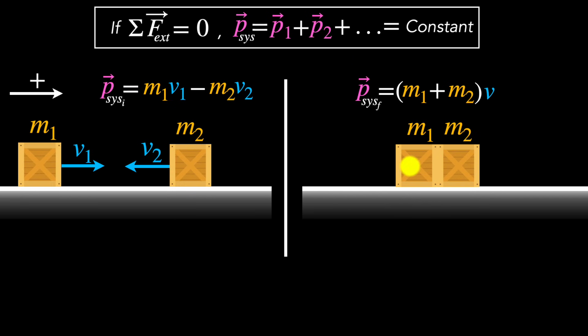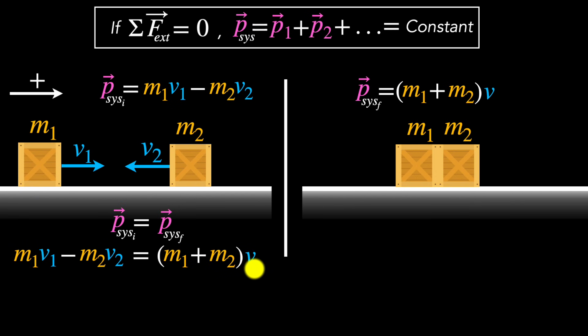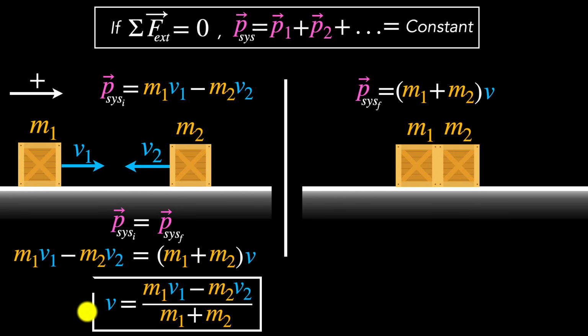Because there was no net external force acting on them, I can say that the initial momentum should equal the final momentum of the system. Therefore, this should equal this. And so if I rearrange, boom, I find the final velocity.